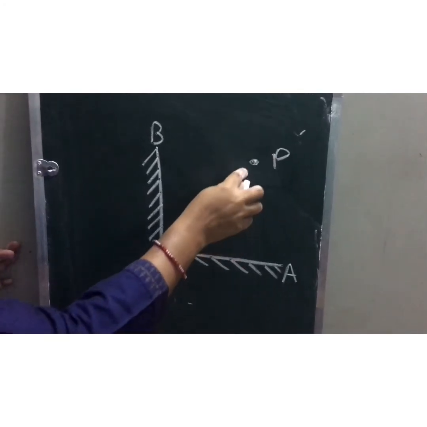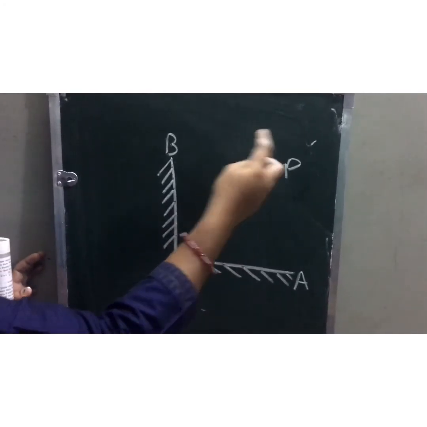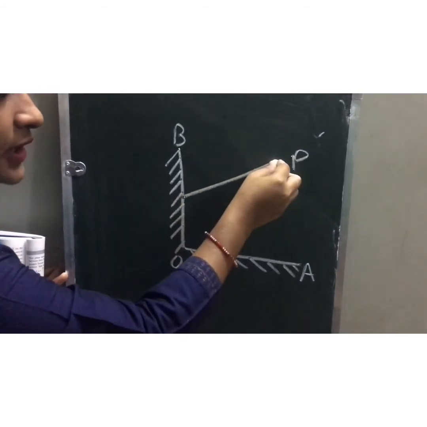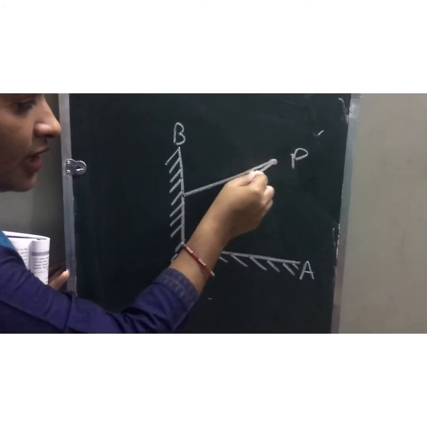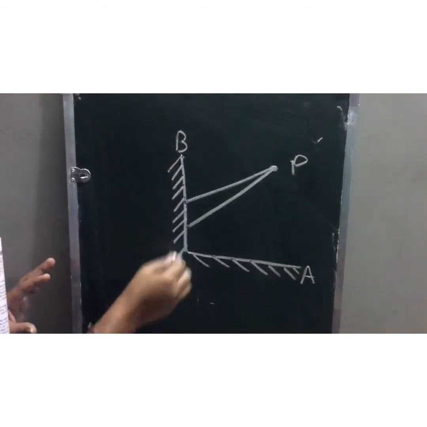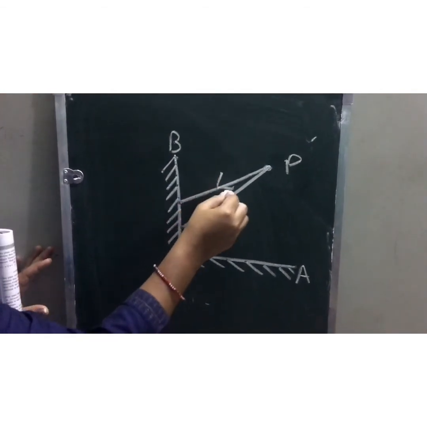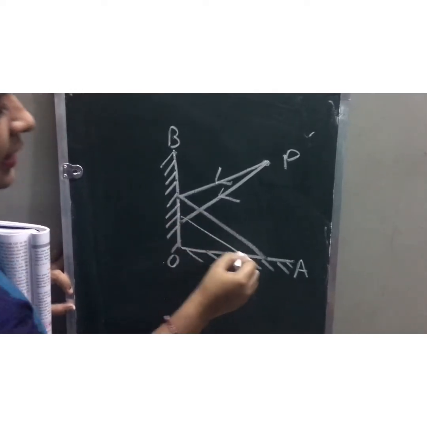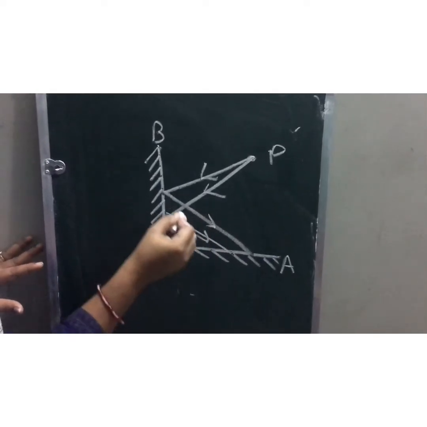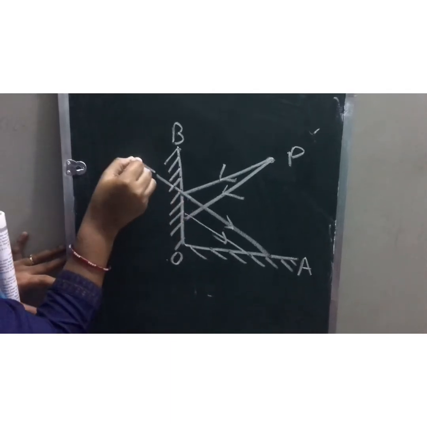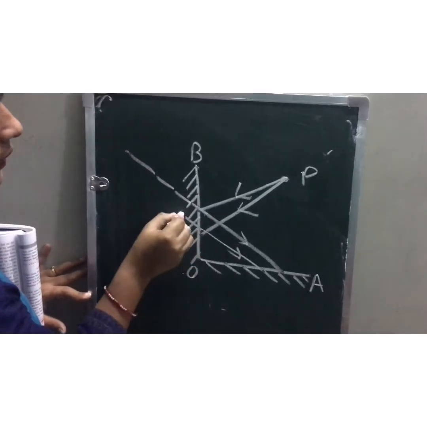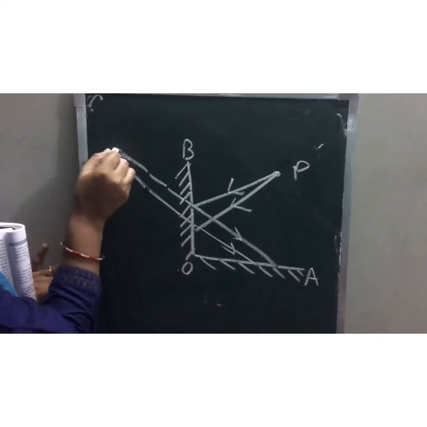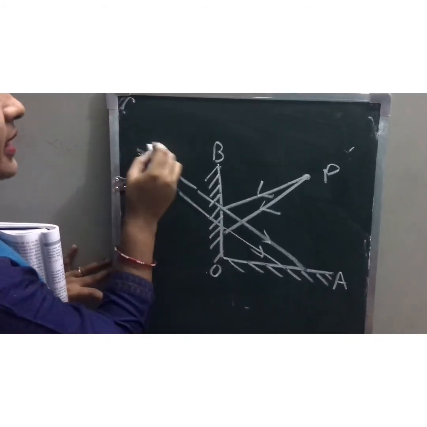Rays are coming from anywhere. Let's say from this object P, two incident rays are falling on the mirror BO. They will reflect, and we make a virtual image by extending them back. This is the object, this is the image.